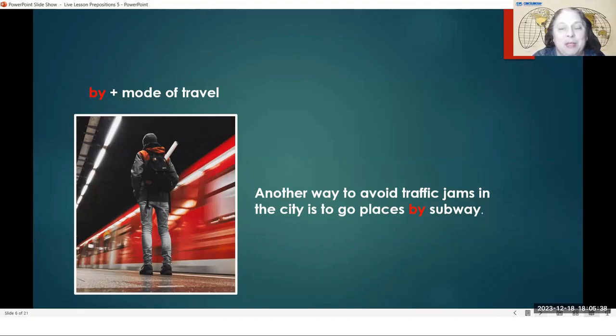A traffic jam just means that the cars are moving very slowly, and this person wants to go to their destination quickly. So they decided, since the city has a lot of cars, they will take the subway, and that will be the fastest way to get where they're going.